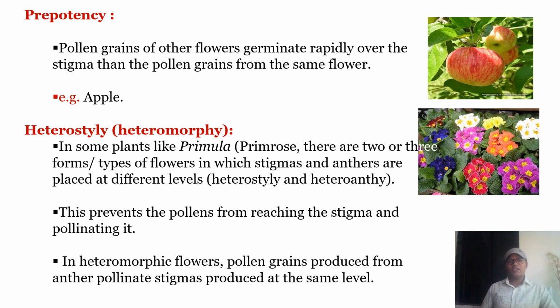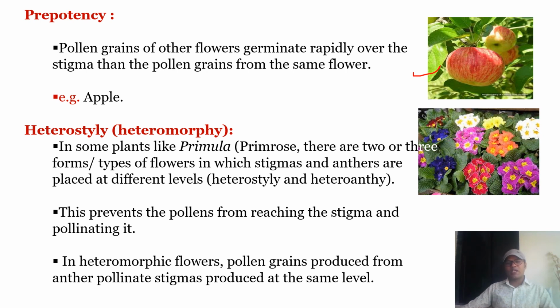Next one is prepotency. Prepotency means pollen grains of other flowers germinate more rapidly over the stigma than the pollen grains from the same flower. If pollination takes place within the same flower or a different flower on the same plant, self pollen grains will not germinate, but the other pollen grains will germinate rapidly. Such a device is called prepotency, which takes place in apple.